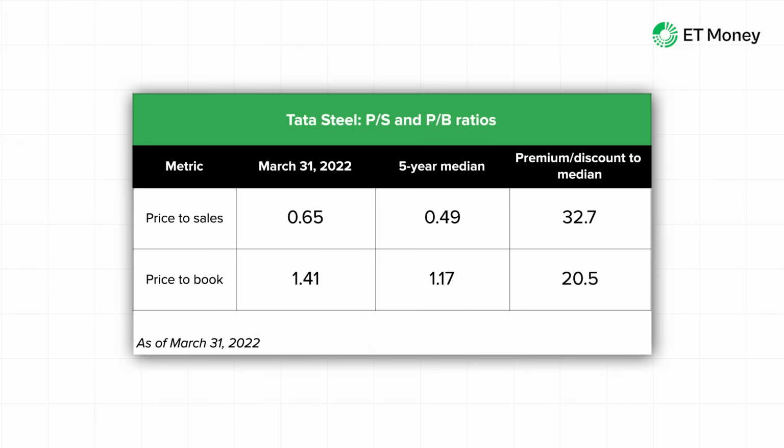So, if we analyze Tata Steel's valuations in terms of the price to sales or price to book ratios as of March 2022, the stock was clearly at a premium.